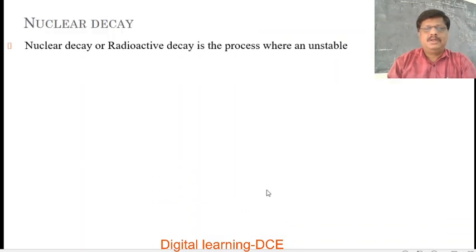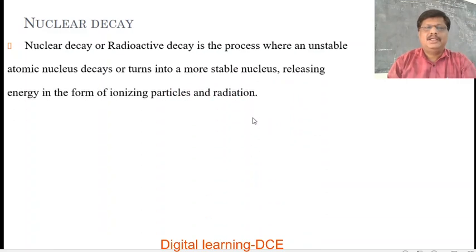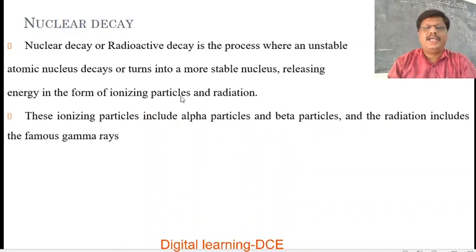So, we are going to study what nuclear decay is. We know that nuclear decay or radioactive decay is the process where an unstable atomic nucleus decays or turns into a more stable nucleus, releasing energy in the form of ionizing particles and radiation such as alpha, beta and gamma radiation.